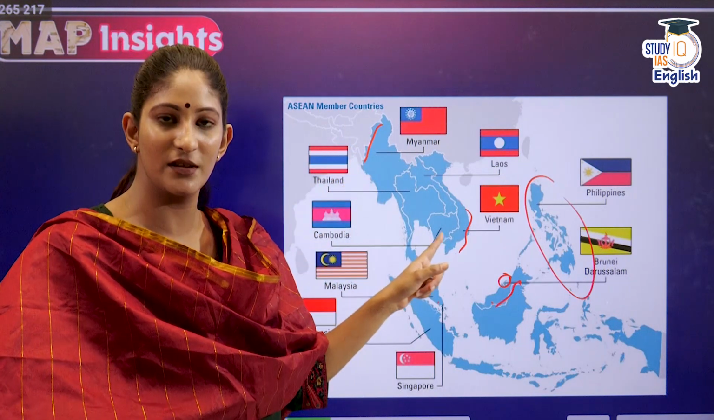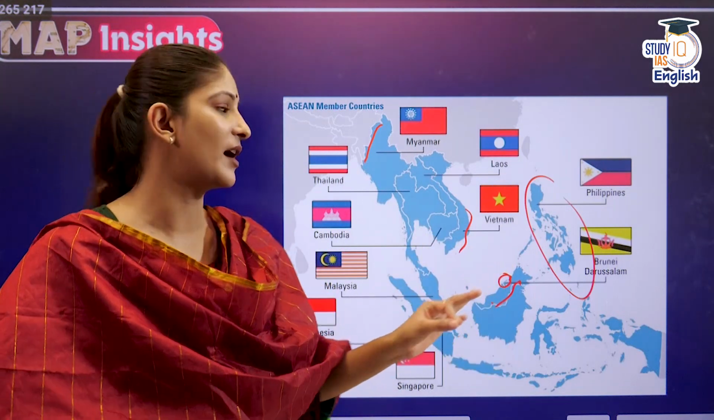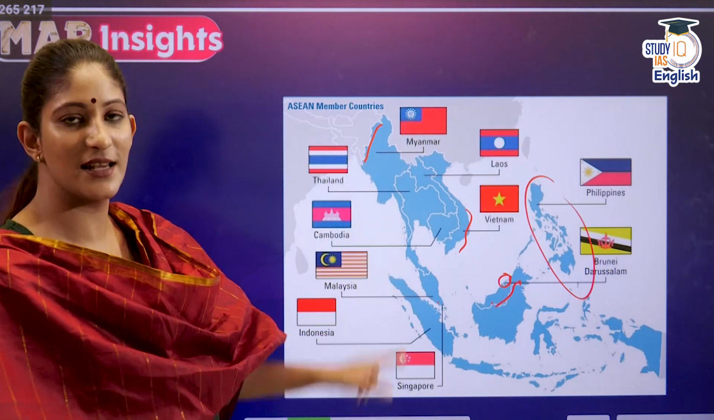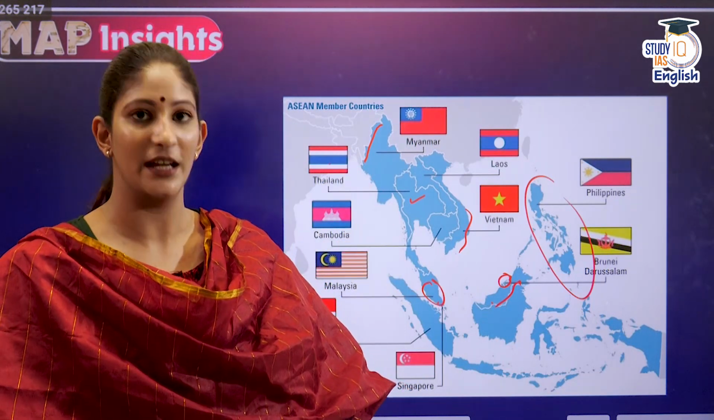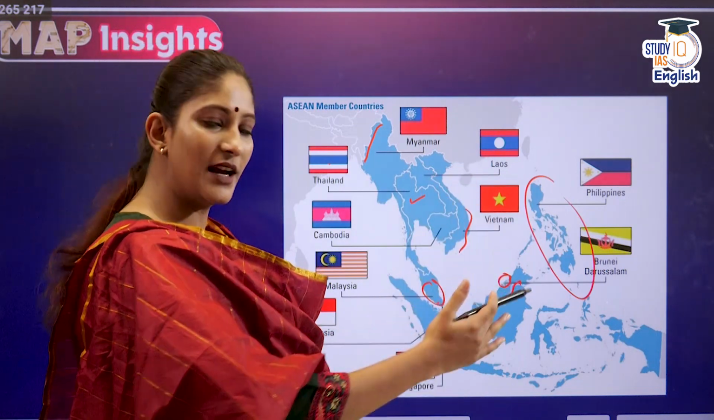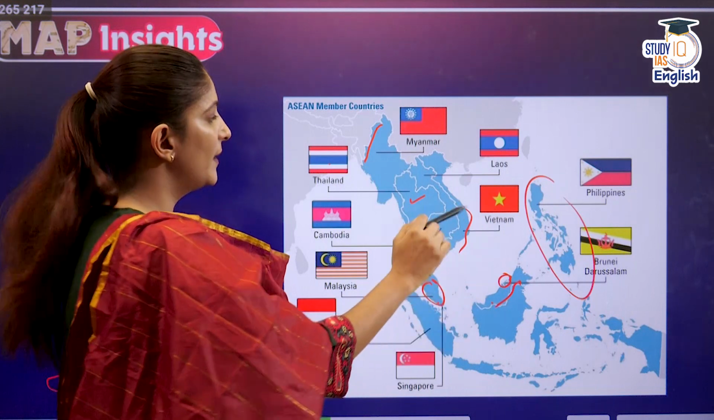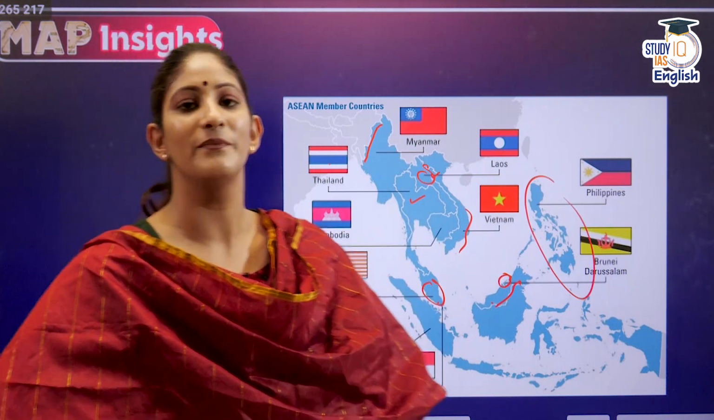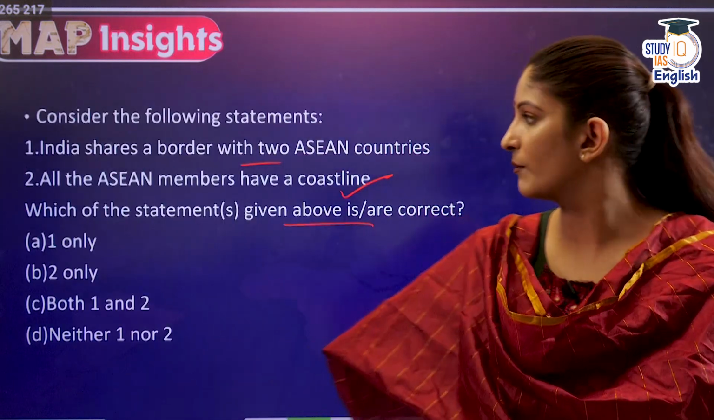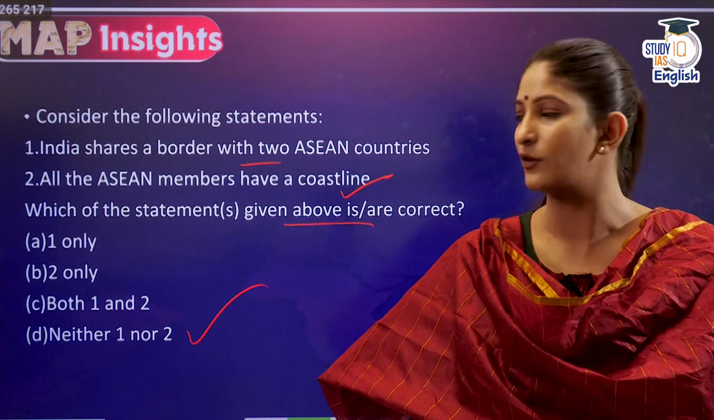Myanmar has been in the news. More than 1600 kilometers of land boundary India has with Myanmar. Other than this, India also shares a maritime boundary. Now that makes the first statement incorrect. Then, all the countries do not have a coastline. Almost all the countries, as you can see, have, but Laos is landlocked. So, second statement will also be incorrect, right? So, both the statements are incorrect. The correct answer will be D, neither 1 nor 2.